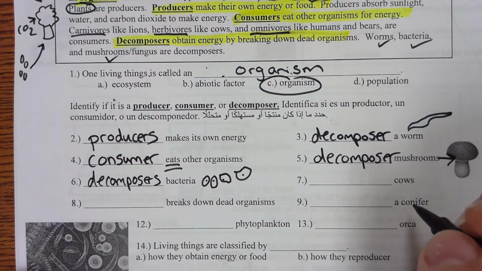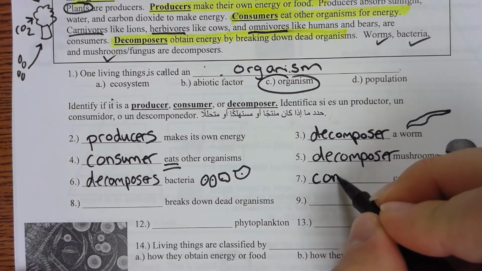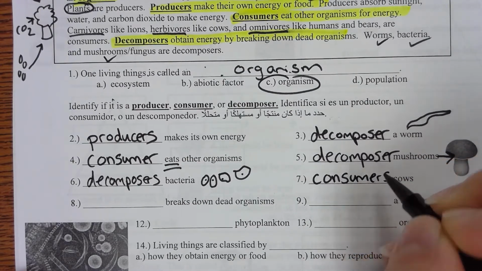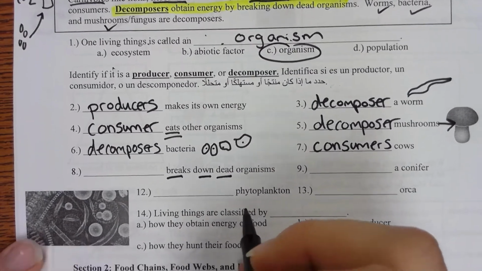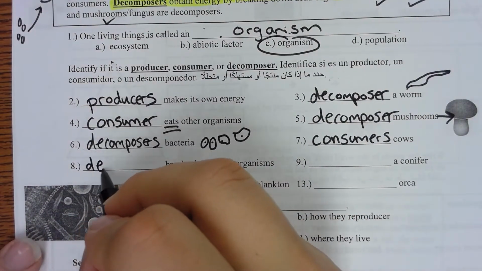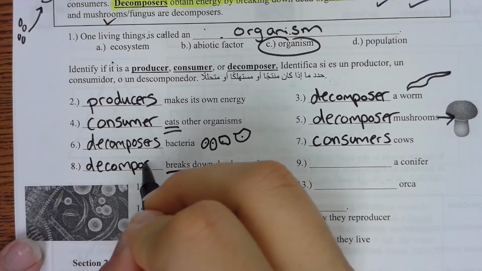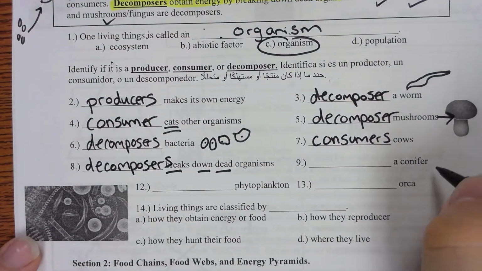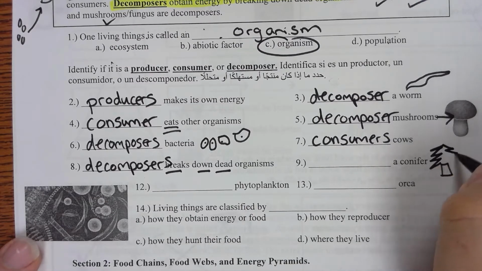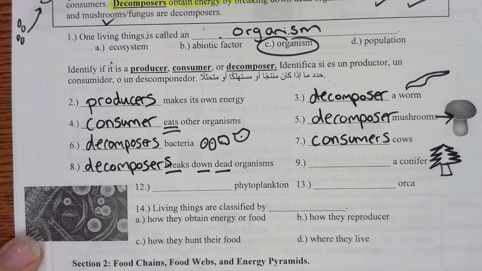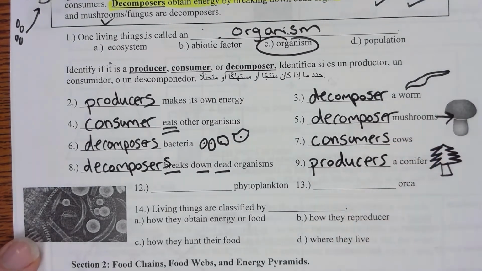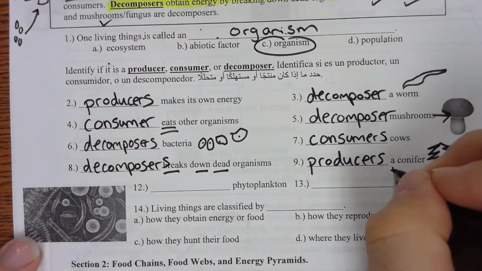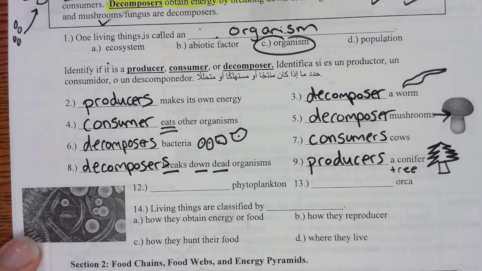Cows are consumers. Breaks down dead organisms are your decomposers. A conifer tree, like those Christmas trees or those pine trees, is a producer, because plants are producers. Conifer is a tree, so trees are producers.